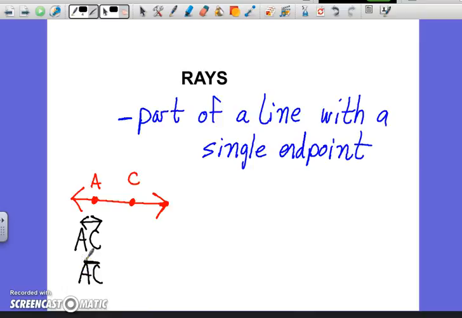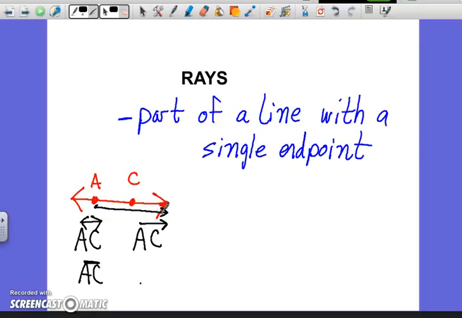But we also have two rays. We've got the ray that starts at A, goes towards C, and keeps going, and that's our symbol for it. Notice it looks very much like our line symbol, but here it says it starts at A, goes towards C, and keeps going. That means it starts right here and goes in this direction forever.